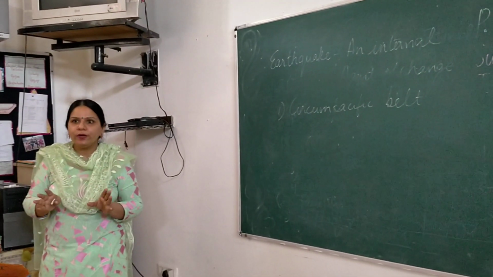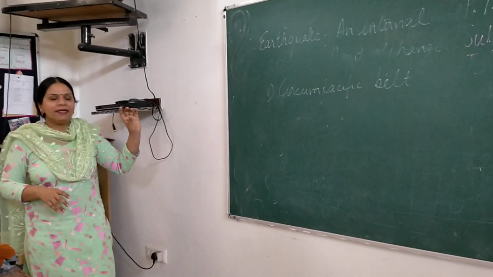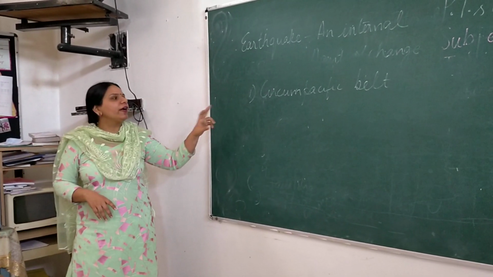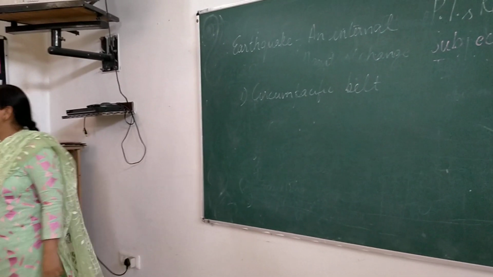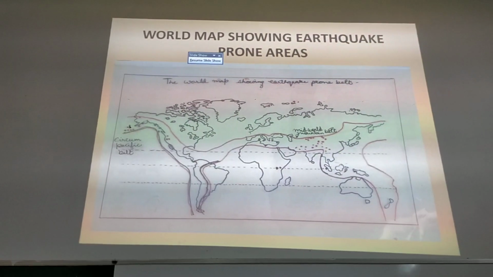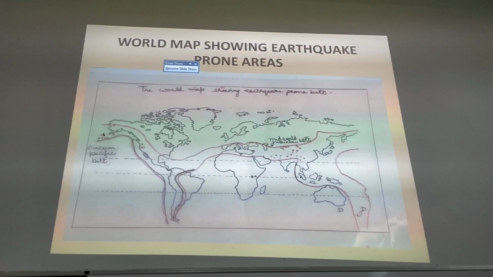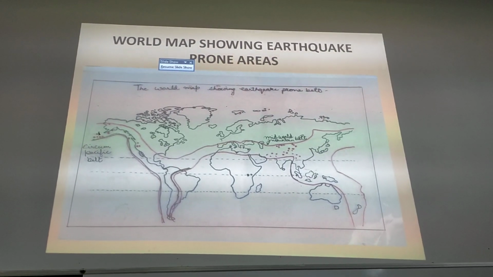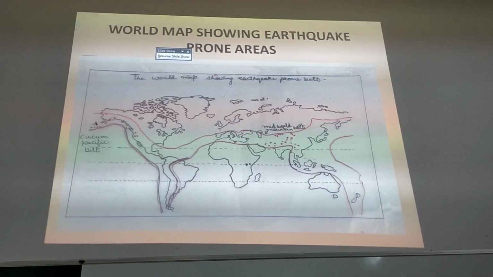So as I told you earlier, whenever there are volcanoes, there are earthquakes. So near the Pacific Ring of Fire, we have the circum-Pacific belt around the Pacific Ocean, and it is the area where the maximum earthquakes are occurring. And one more area is the Mid-World Mountain Belt. So you can write in your copies Mid-World Mountain Belt.